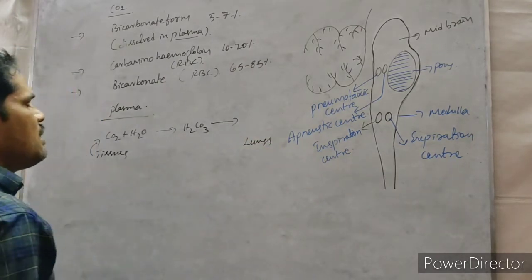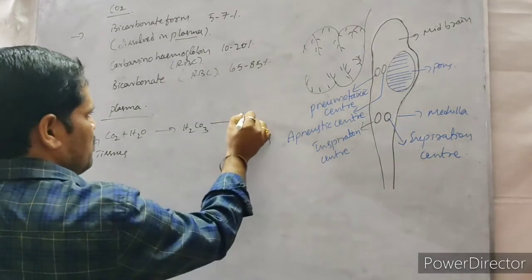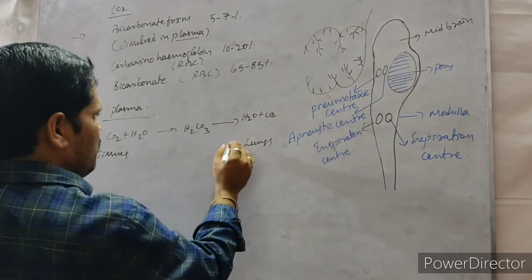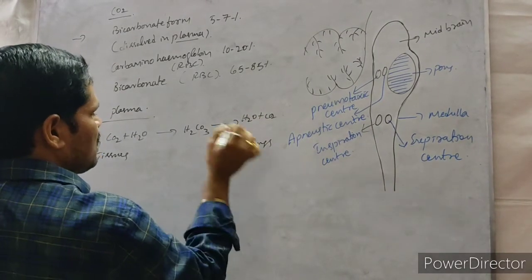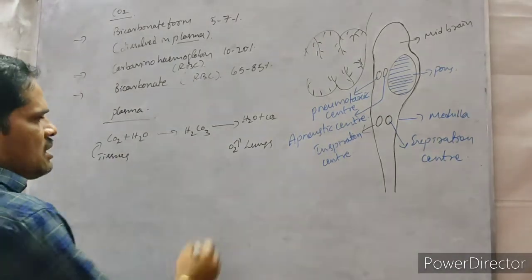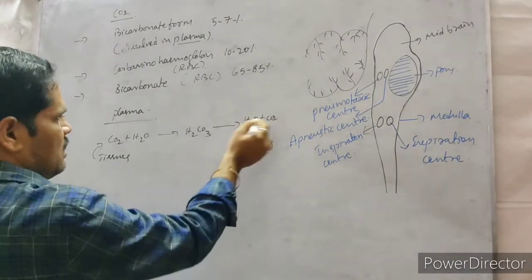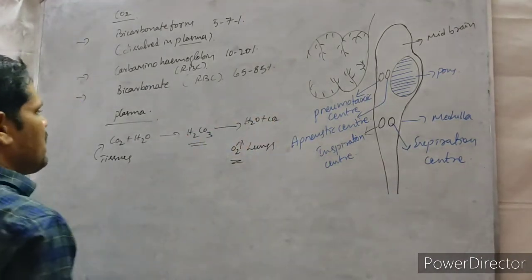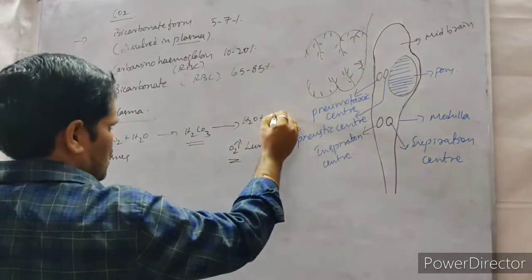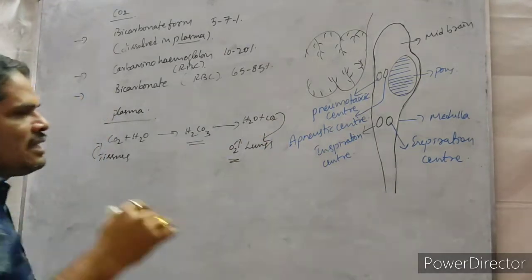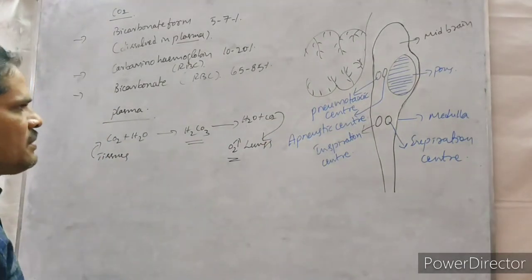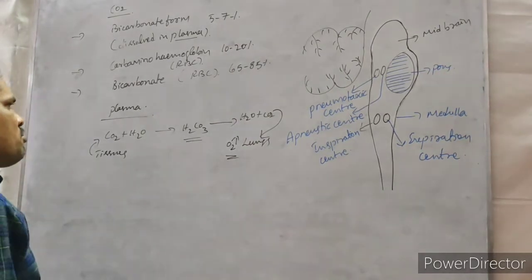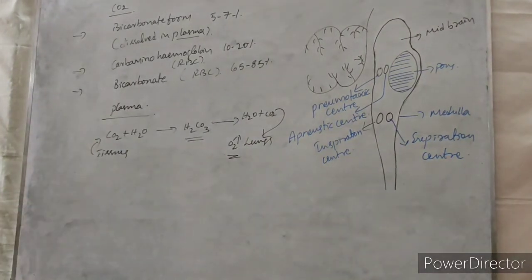In the lungs region, it is again dissociated into water and carbon dioxide. Why? Because oxygen is more in the lungs. Because of more oxygen in the lungs, bicarbonate is again dissociated into water and carbon dioxide. So the carbon dioxide enters the lungs and goes into the atmosphere. This is the way carbon dioxide is transported through the plasma.